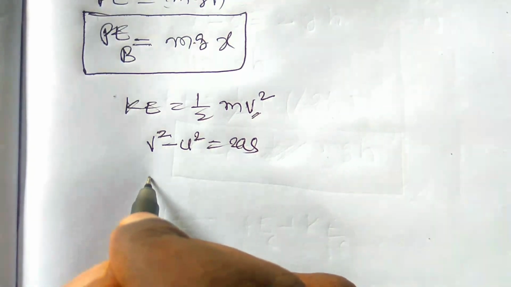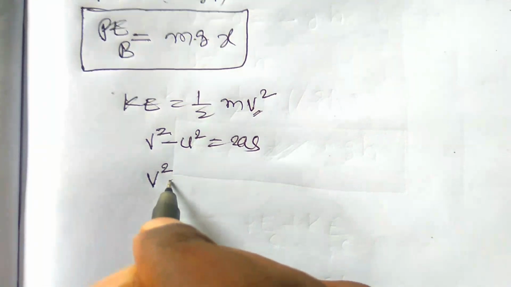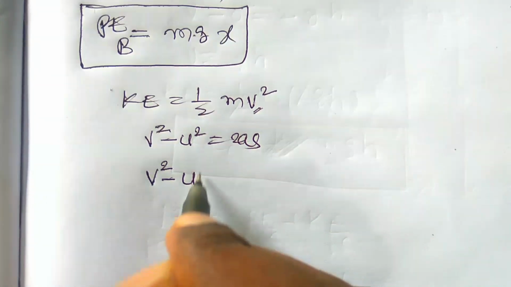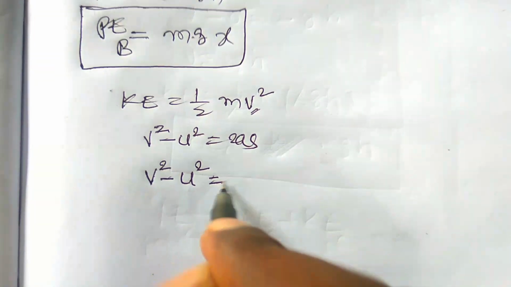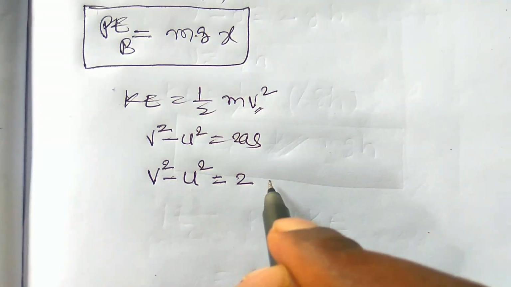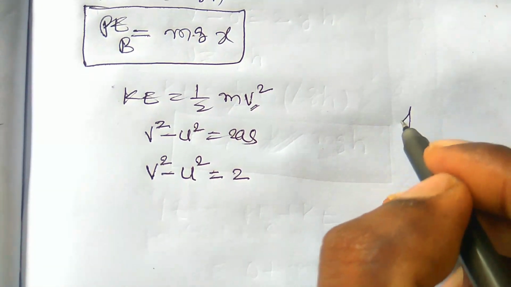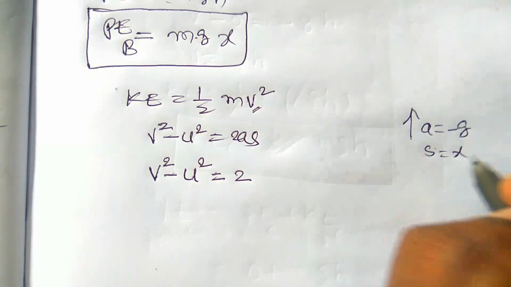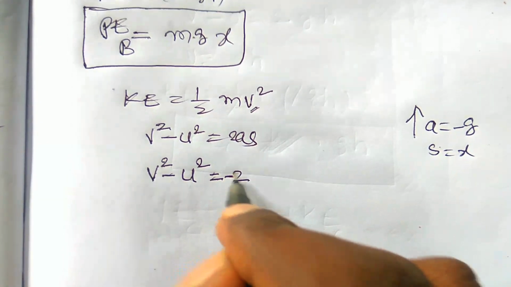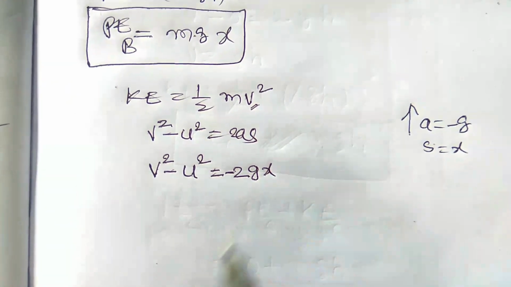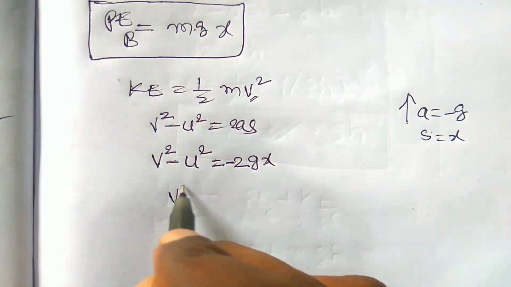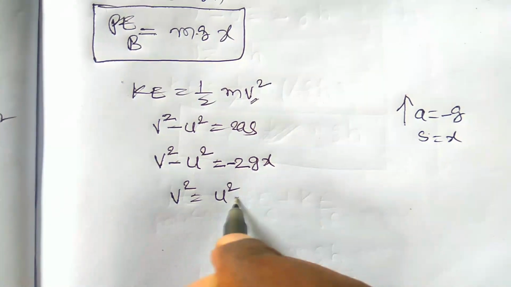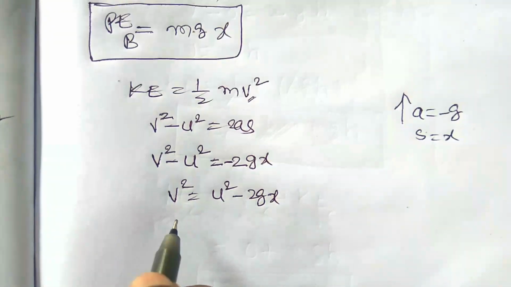Here the acceleration of the vertically projected body is a equal to minus g, and s is equal to x. It is minus 2gx. So v square is equal to u square minus 2gx.